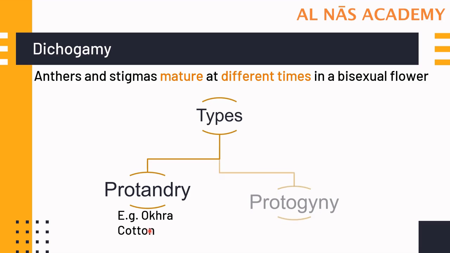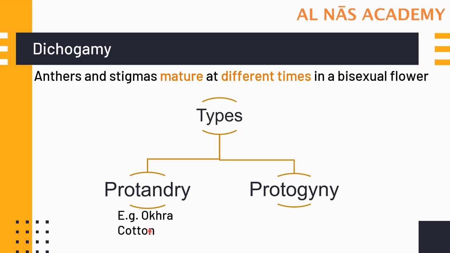The second type is protogyny. Pro again means before, gyne means gynoecium. Over here the gynoecium matures earlier than the androecium. That means the egg is formed first and the pollen grains are not ready. So the egg has to depend on the pollen of another flower of the same species for pollination. Examples are Mirabilis jalapa and custard apple.